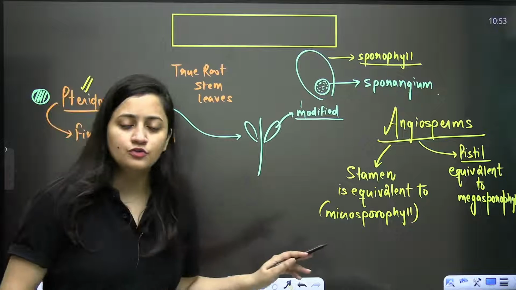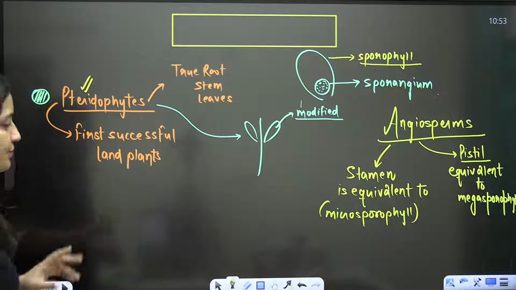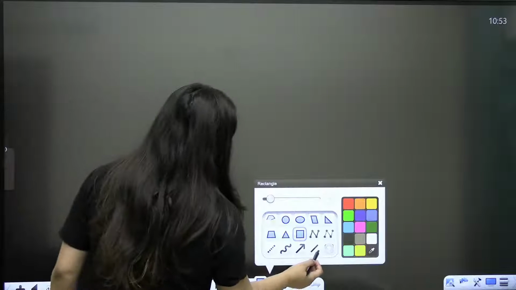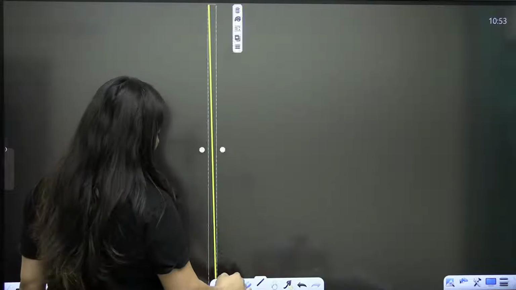So stamen is equivalent to microsporophyll, and pistil is equivalent to megasporophyll. Now, bache, when you talk about the flower, how will it be decided that a flower is going to form? Of course, hormonal changes will be there. In the case of plants, we know about the growth regulators, the ones which control growth, and they are present in the case of a flower. Because of those hormones and physiological changes, the shoot apical meristem will form floral meristem, and that floral meristem will form floral primordium. It will form the structure which is going to form the flower, bache, right?